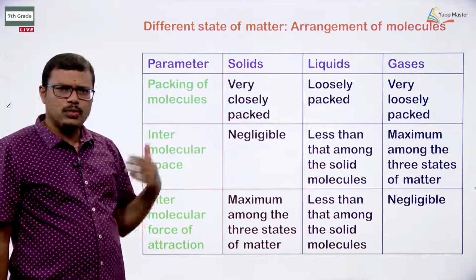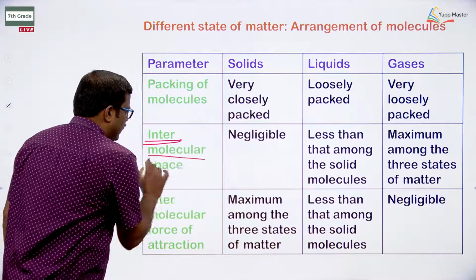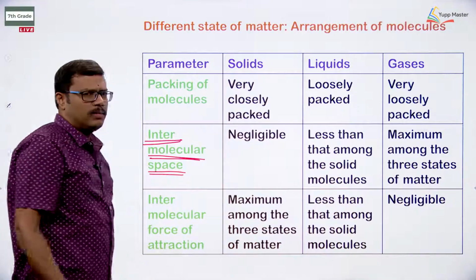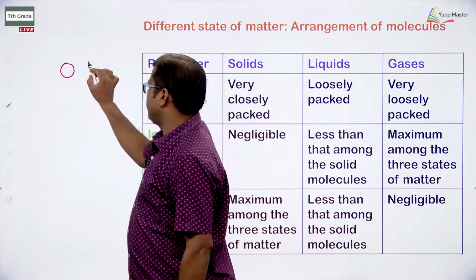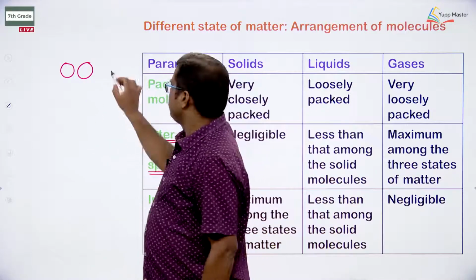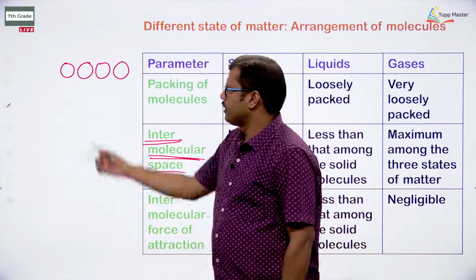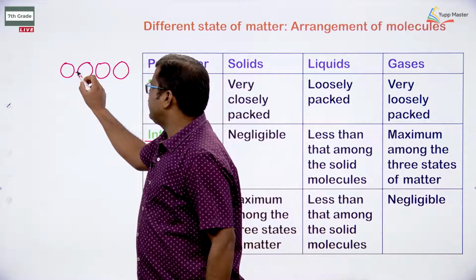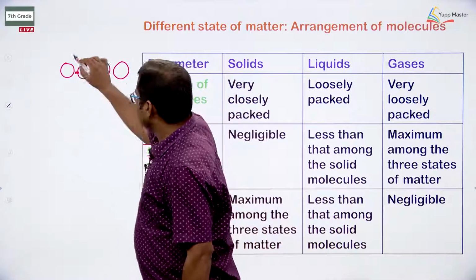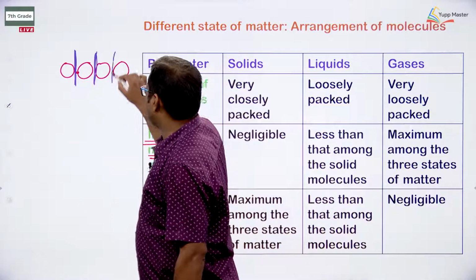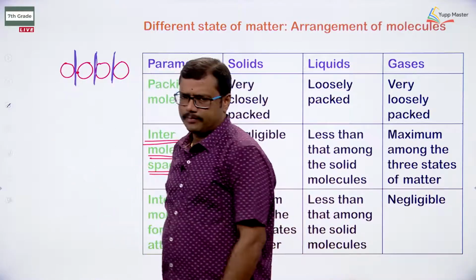Now let us move on to the second parameter. What is that? Intermolecular space. Intermolecular space means the space that is available between the particles. We know in the case of solids, the particles are arranged in a tightly, closely packed manner. So can we expect any gap here? If I observe the gap between the particles, the gap is very, very less. So the gap is very small in the case of solids, okay.